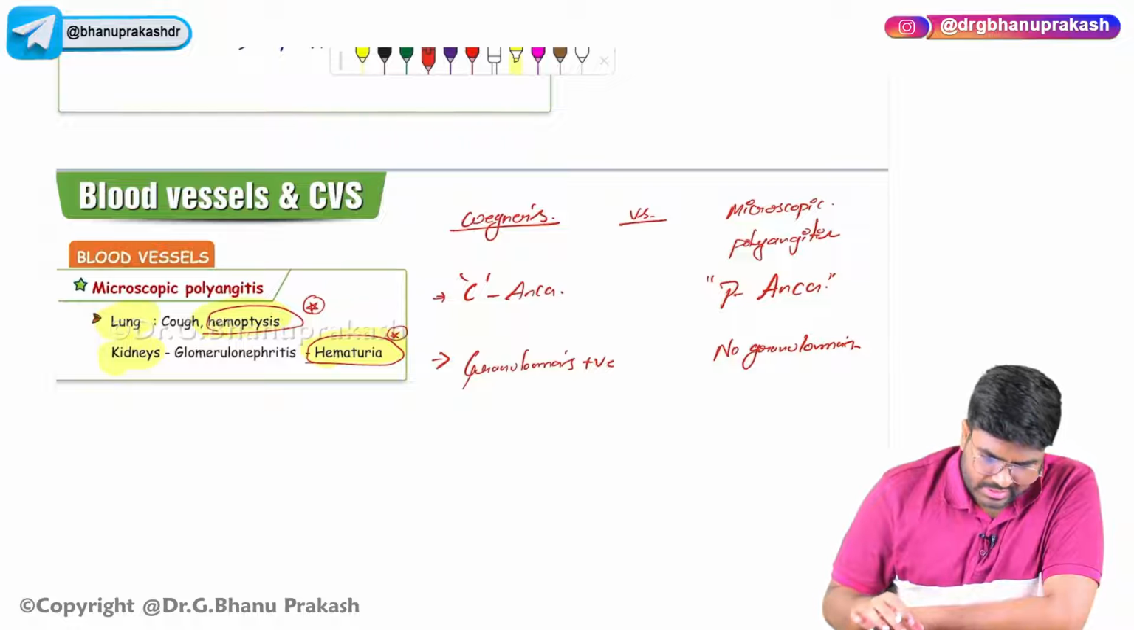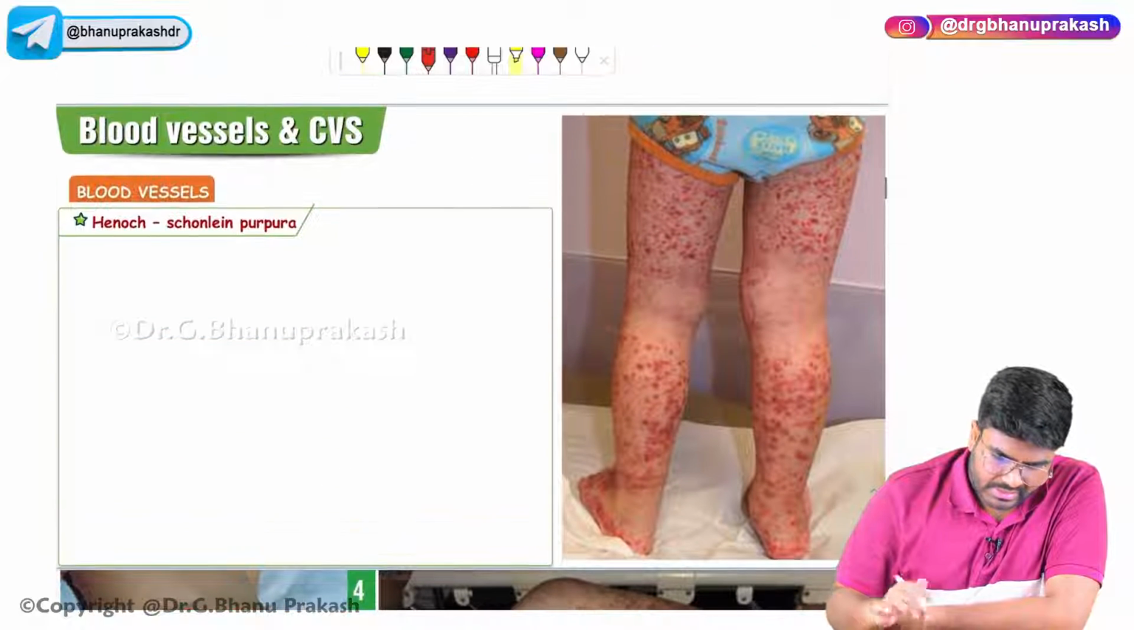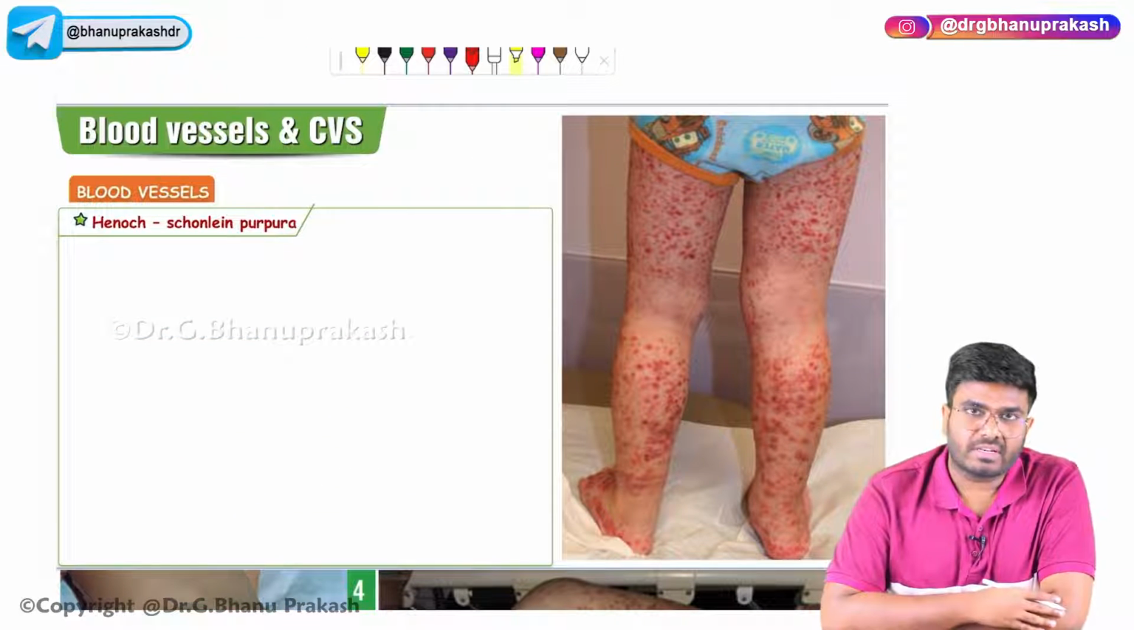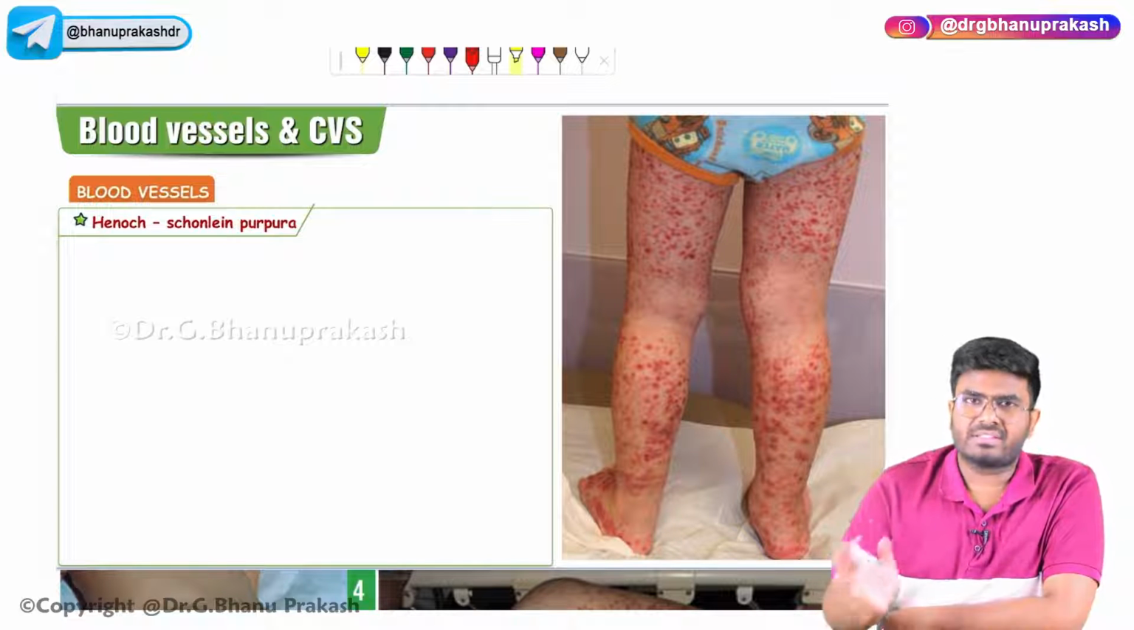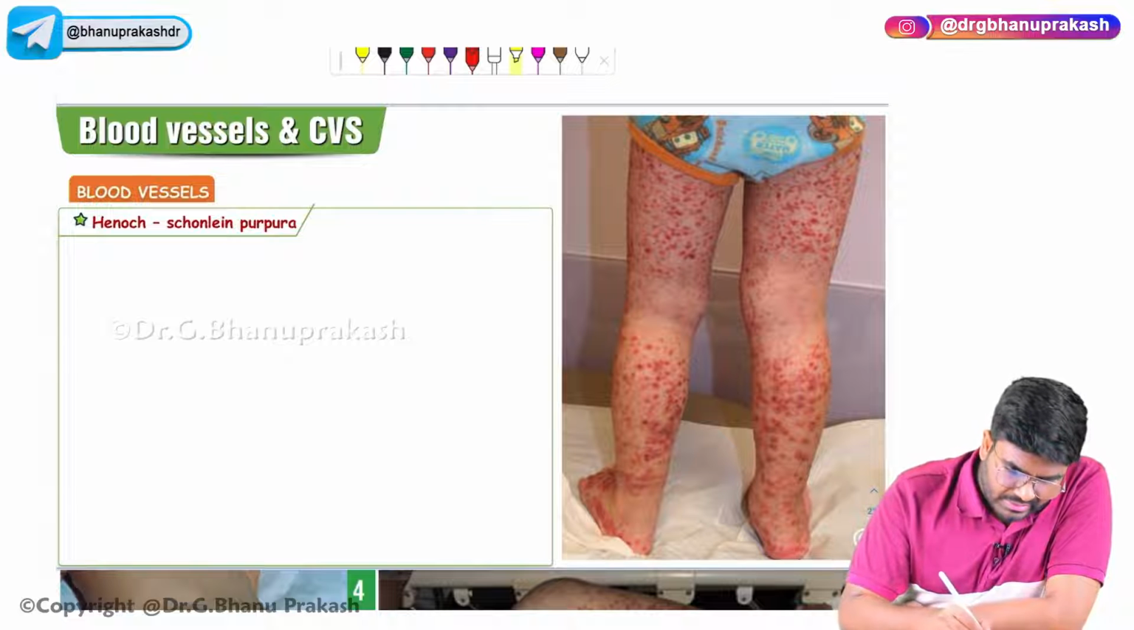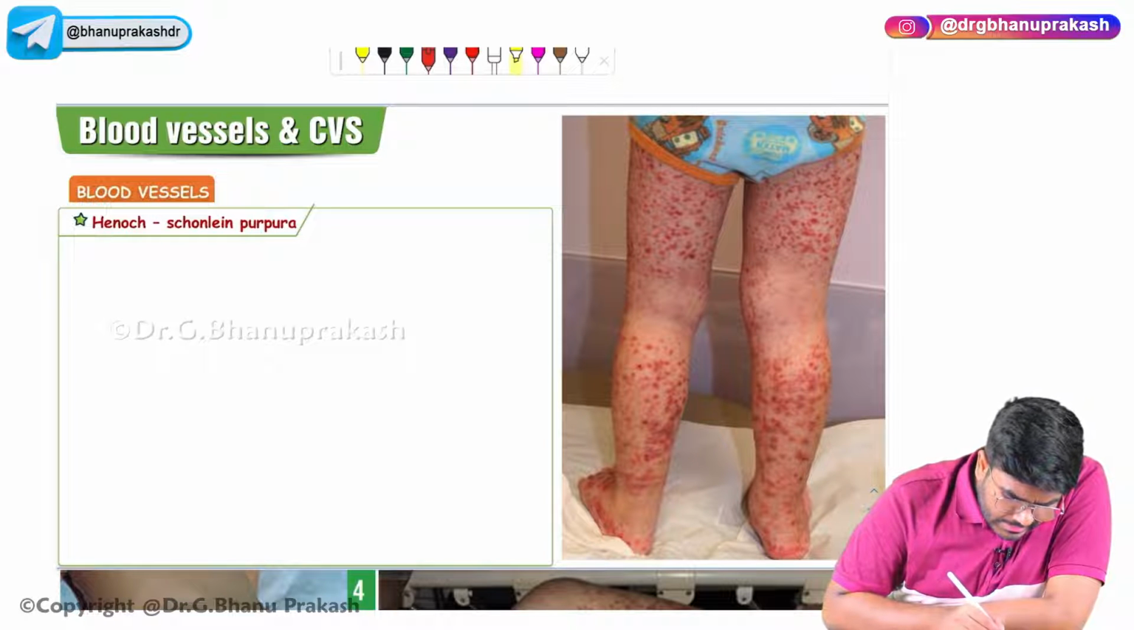Now, after microscopic polyangiitis, let's discuss the other type of small vessel vasculitis called Henoch-Schönlein Purpura. It's also a type of small vessel vasculitis which I haven't discussed yet, but it is also small vessel vasculitis.